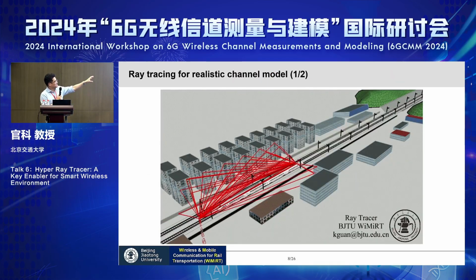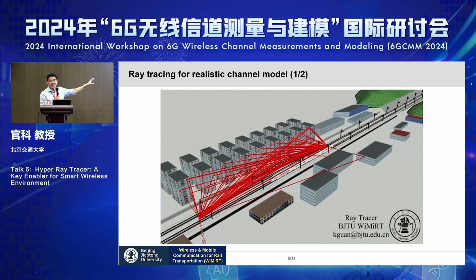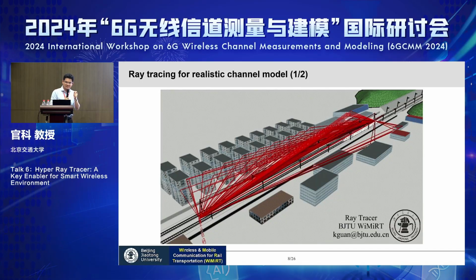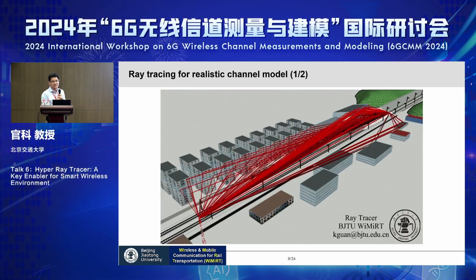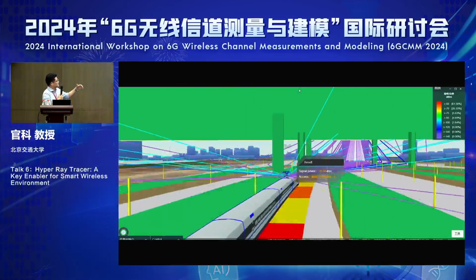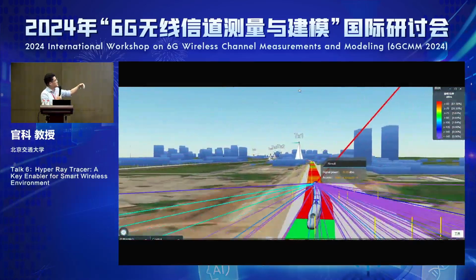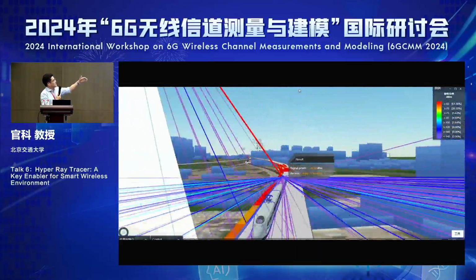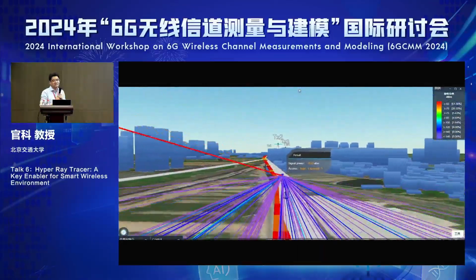This is actually very good spatial consistency. Today we heard a lot of presentations saying that for 6G and for the digital twin, spatial consistency is so important, and for ray tracing, this is naturally there. Also, nowadays you can change different viewpoints so that you understand what kind of base stations there are and how the signals from those propagate to the receiver on top of the high-speed train.